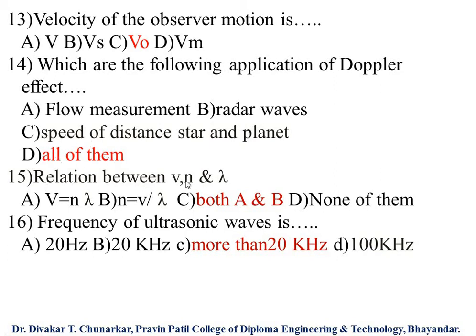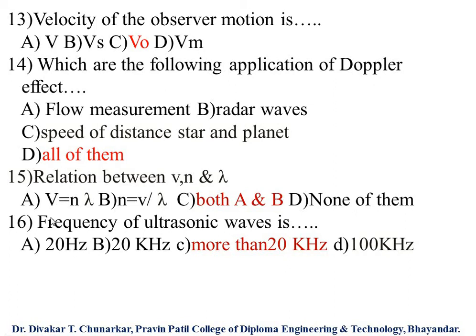15. Relation between V, n and lambda. V is the velocity, n is the frequency and lambda is the wavelength. Our given options are: A, V equal to n lambda; B, n equal to V upon lambda; C, both A and B; D, none of them. So our answer is C, both A and B. The relation between V, n and lambda is V equal to n lambda, and we can also write it as n equal to V upon lambda.